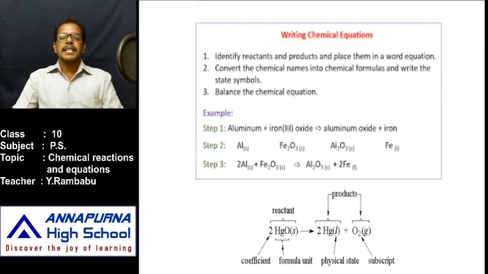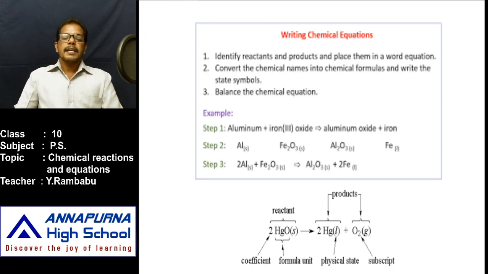Yes. Then what is chemical formula? Simply, chemical formula means the representation of a chemical with symbols and some numbers, that is called a chemical formula. For example, the chemical formula for water is H2O, and the chemical formula for carbon dioxide is CO2. Okay, and while writing the chemical formula, what are the atoms and how many atoms are present in the molecule, that means chemical substance, we have to write that symbol and number only. Okay, always how many atoms are present, that is written as a subscript, means bottom right corner.